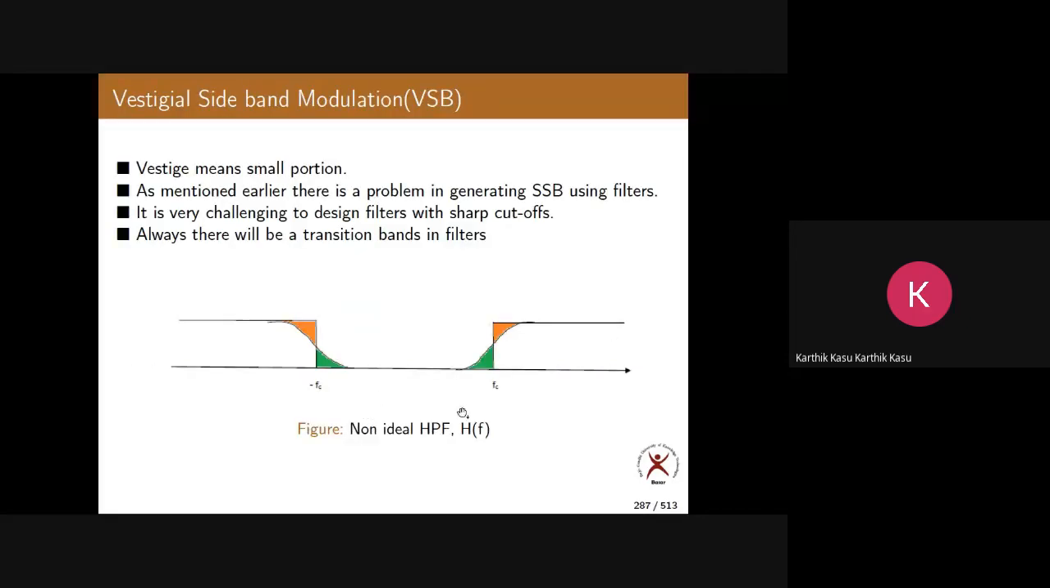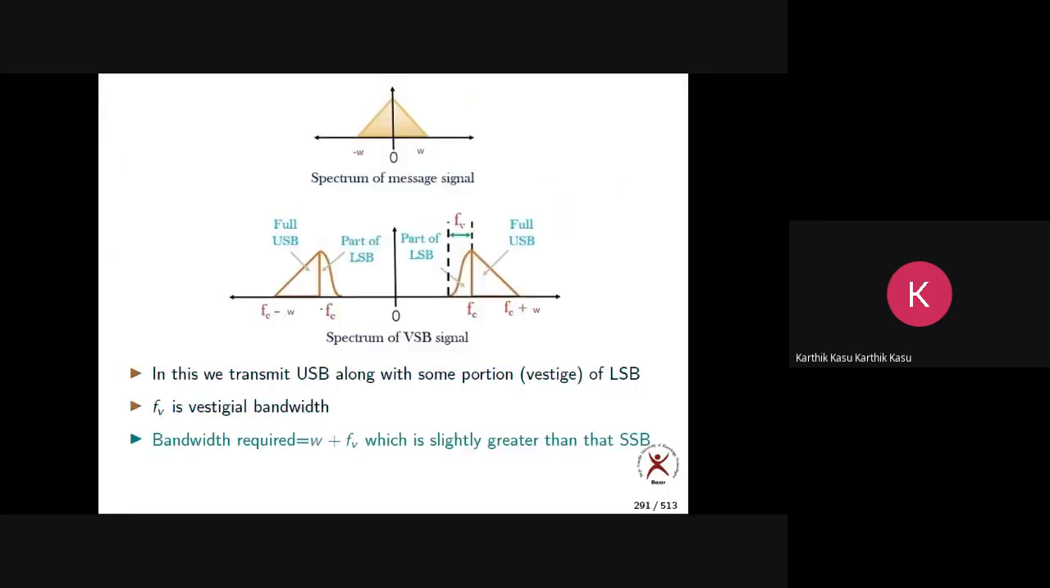But what is the advantage? You can go with normal filters, which are very simple to design, whereas in SSB, as I told you already, we need sharp filters. It is very, very challenging to design filters with sharp edges. Okay.